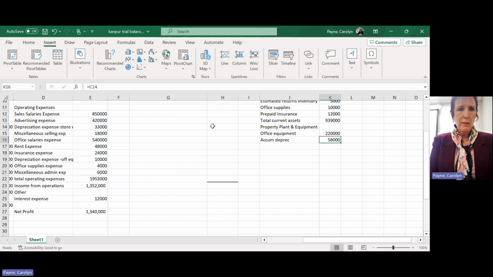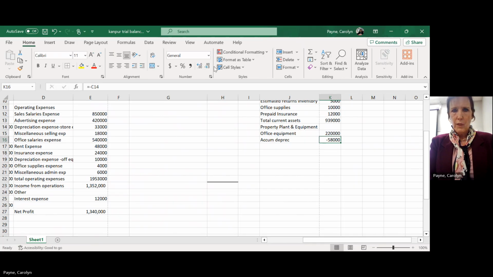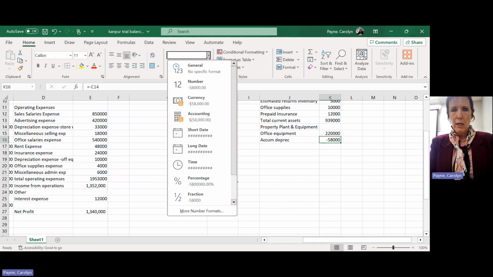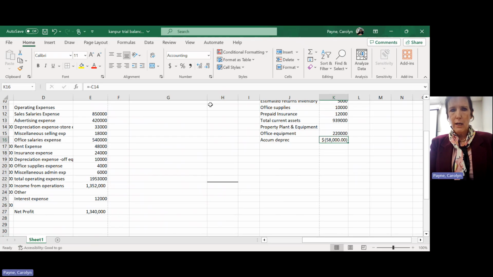And I can put it as a minus. So I can go up here and put a minus sign in front of it. It'll make it a negative number. And I can put brackets around it. So I can format it to accounting, and it'll put brackets around it. And take the dollar sign back off.